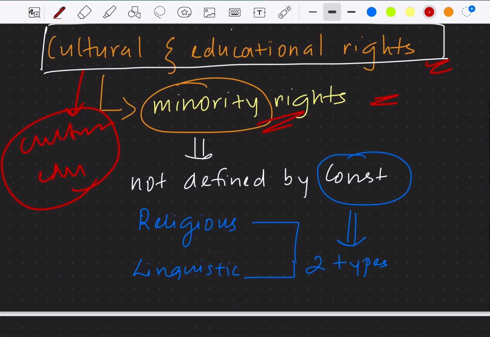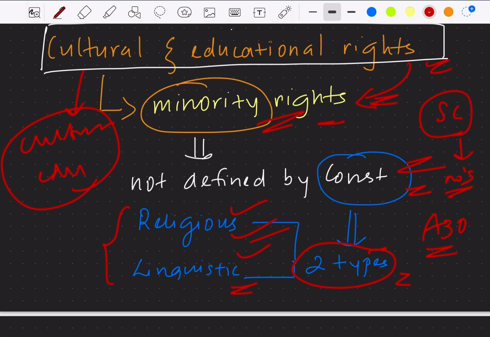Yes, the cultural and educational rights provide rights to the minorities, and this word minorities is nowhere defined by the Constitution. The Constitution is recognizing two types of minorities: religious minorities and linguistic minorities, as we see in Article 30. The definition of minorities is nowhere provided in the Constitution, whereas the Supreme Court in one of its judgments has provided the definition of minorities. It is simply based on the number of people present. So that is the meaning of minorities. It is to be remembered that the Constitution recognizes only two types of minorities: one based on religion and one based on language. And this completes the cultural and educational rights, that is, Articles 29 to 30.